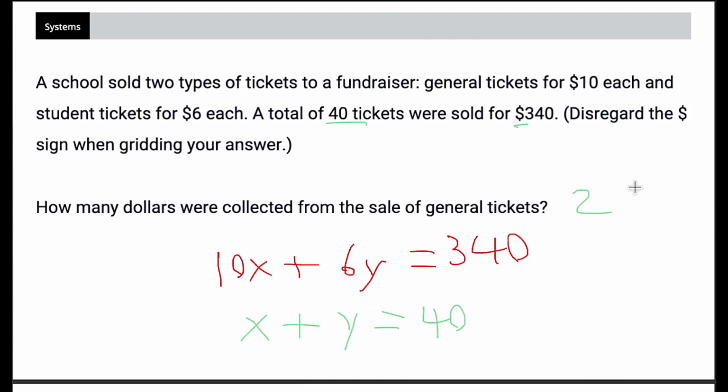25 is the correct answer for items. That's going to be the number of general tickets. But it's not asking about the number of general tickets. It's asking about the dollars collected from general tickets. So we have to take that 25 and multiply it by its assigned value, 10. So our answer is actually going to be